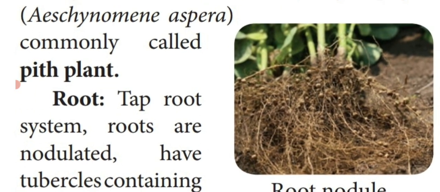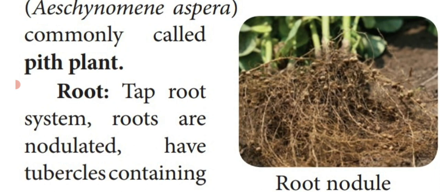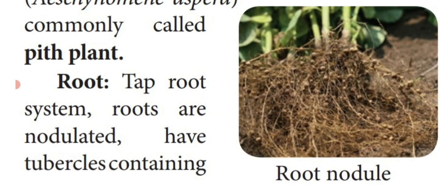Next, root region. It is a dicot plant, so a taproot system is present in these family members. The roots contain root nodules. See the diagram: a plant showing the root with nodules. A small button-shaped structure present in the root region is known as a root nodule.